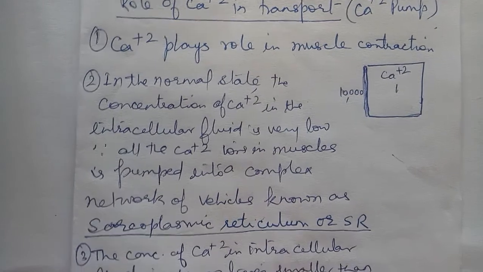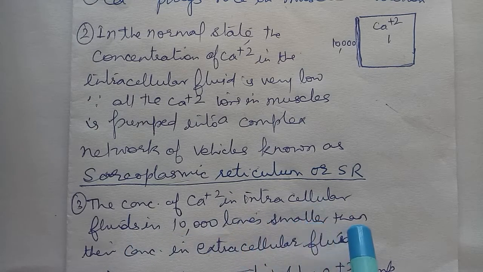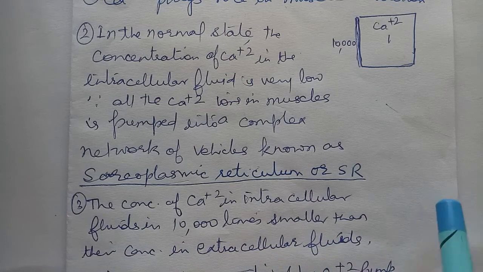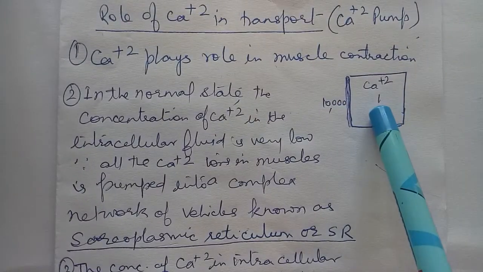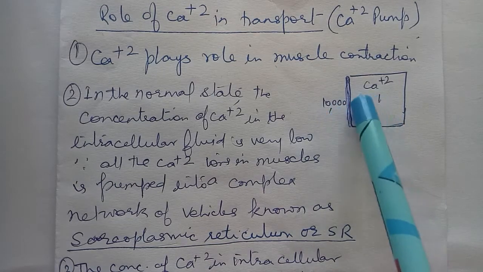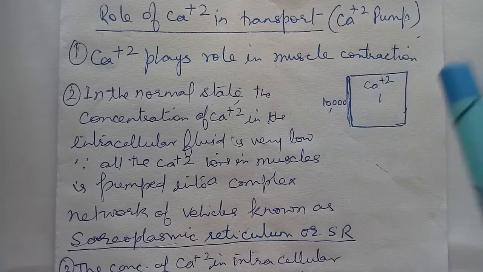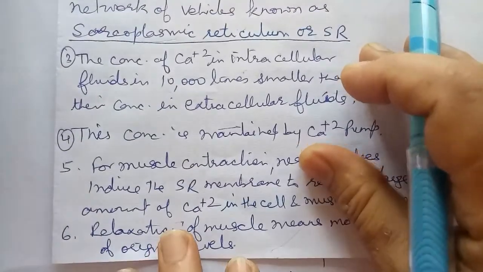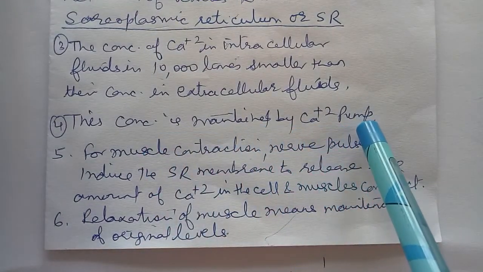So the concentration of calcium in the intracellular fluids is 10,000 times smaller than its concentration in extracellular fluids. In the internal part it is only 1 calcium, and outside it is 10,000. This is the concentration gradient of calcium when our muscles are in the relaxed form. This concentration is maintained by the calcium pump.